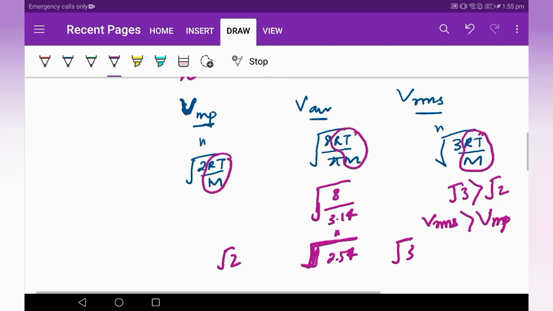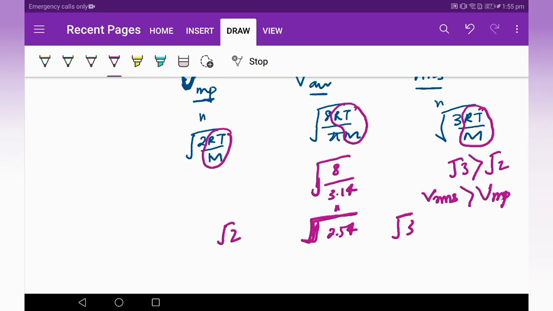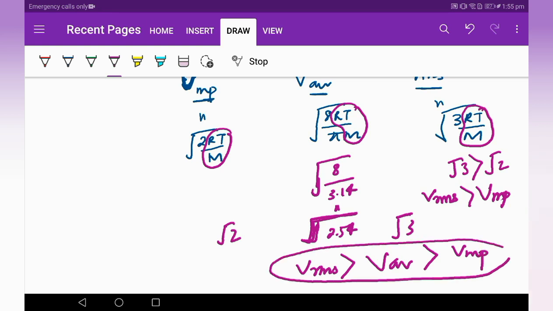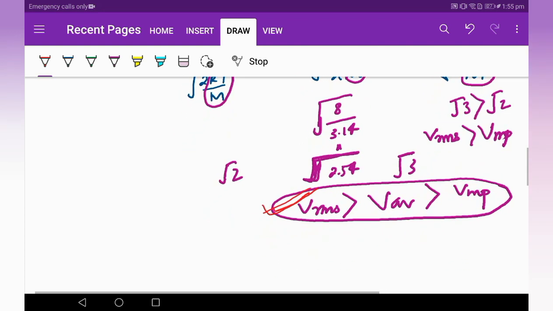So obviously what we can see from this equation is V RMS is greater than V average is greater than V most probable. So we should remember this one, because this is really important to remember, and it has come up in the examination. So one should remember this.